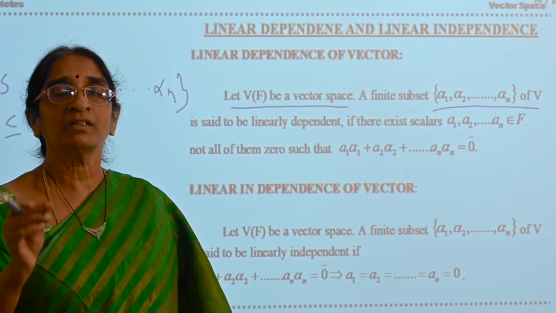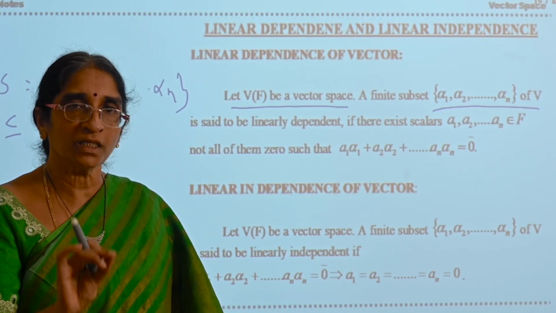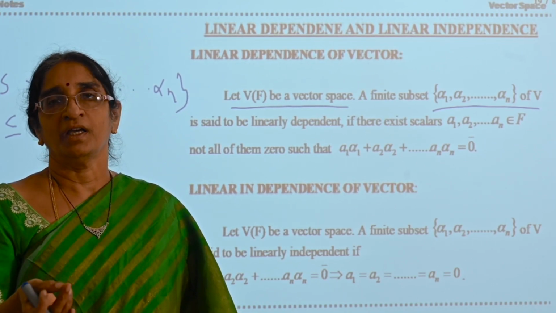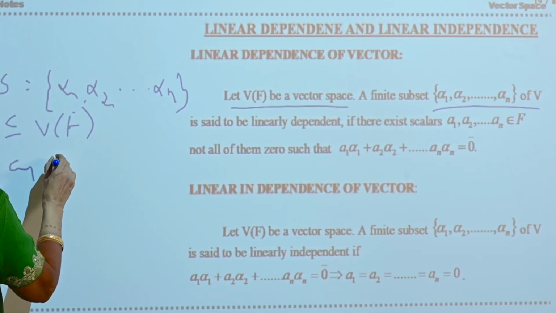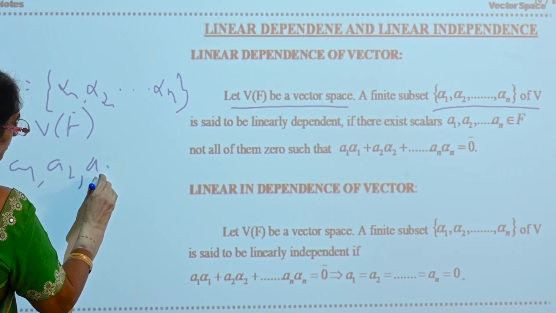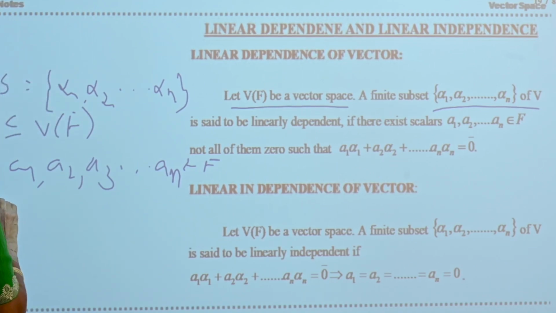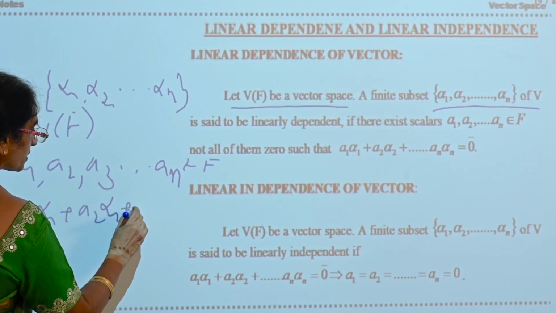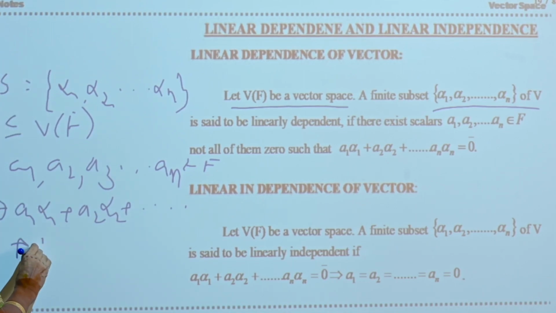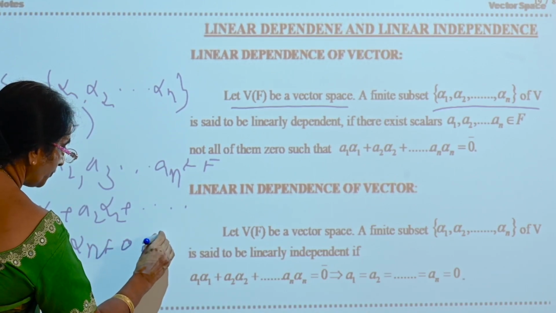You are going to say that this set is linearly dependent if there exist some constants a1, a2, a3, and so on, an belonging to F such that a1 alpha 1 + a2 alpha 2 + and so on + an alpha n = 0